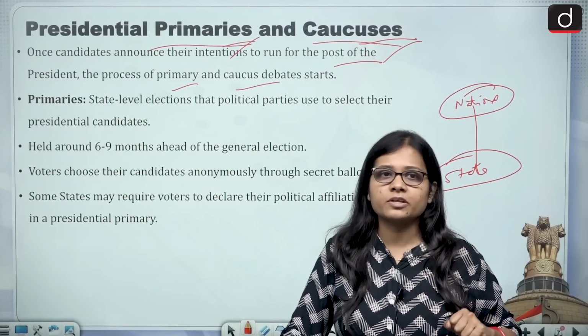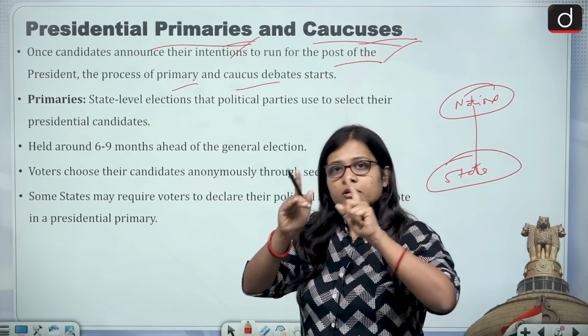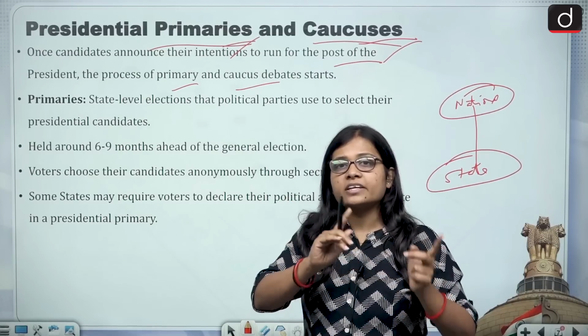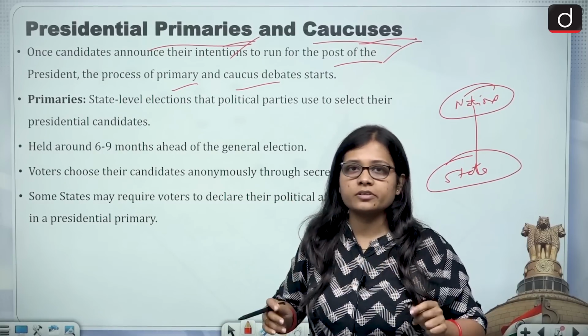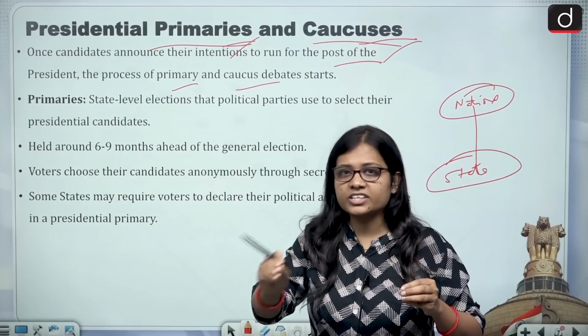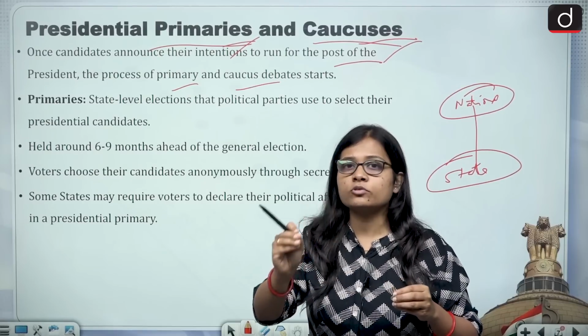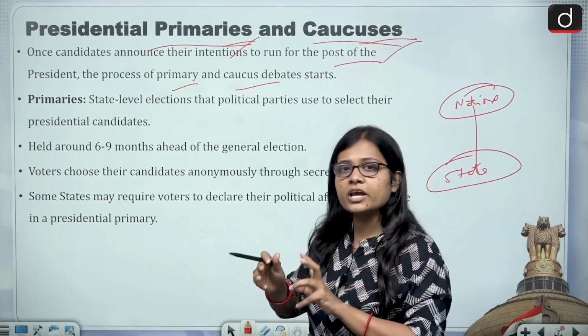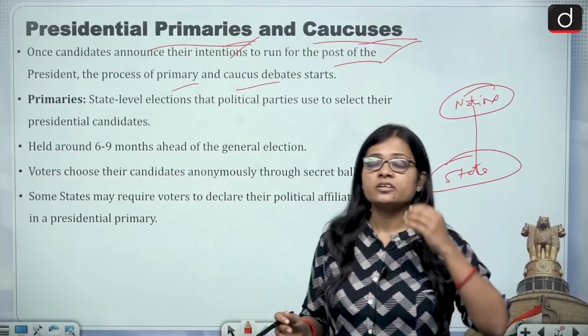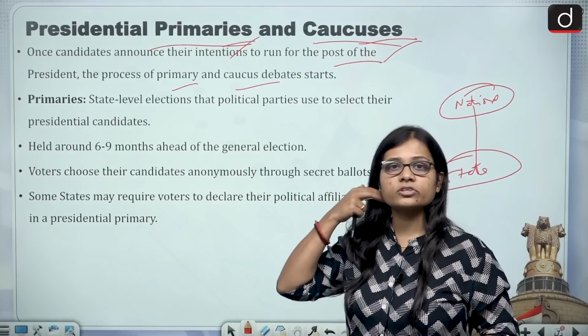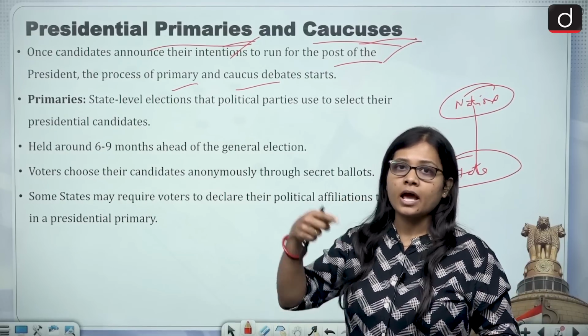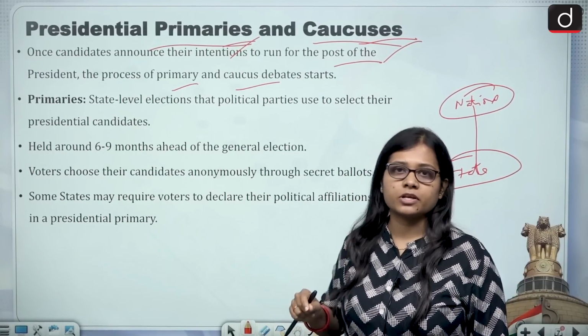No, that does not take place. To give the chance to every person to contest or to debate or to go into the discussions, if the person wants to stand for the presidential election, then the right place is the primary or the caucus, because they take place at the state level.